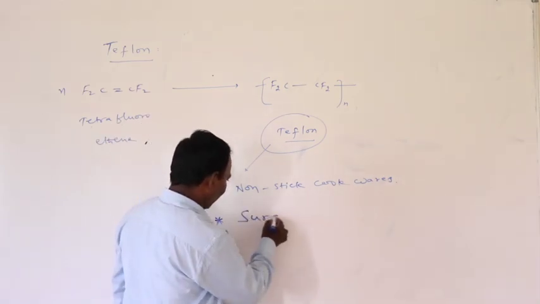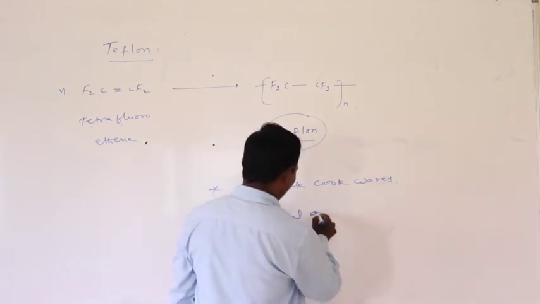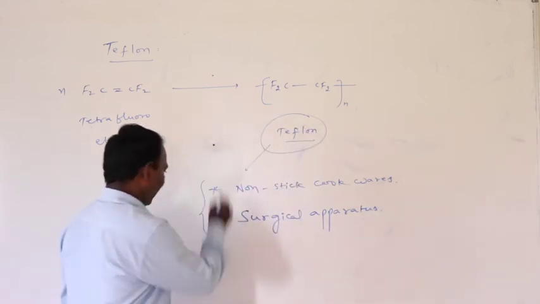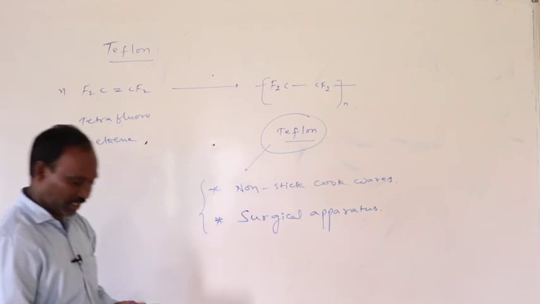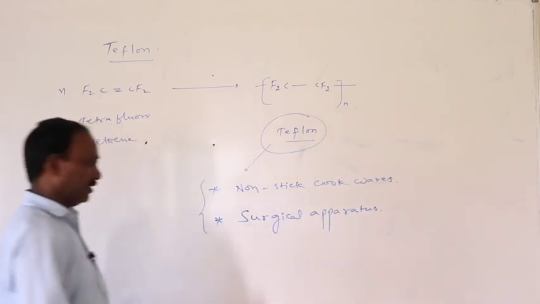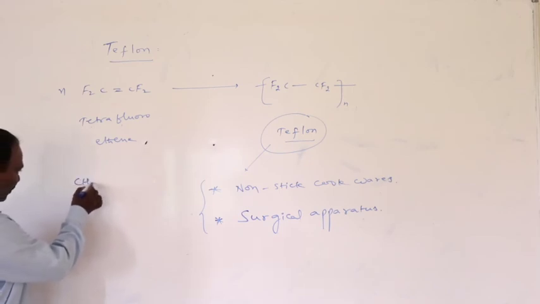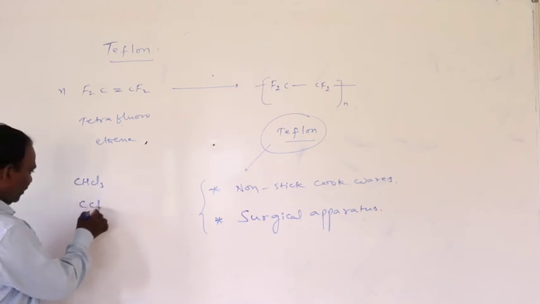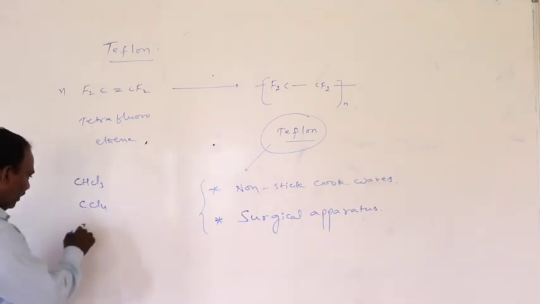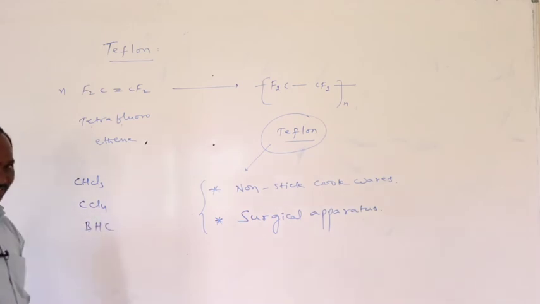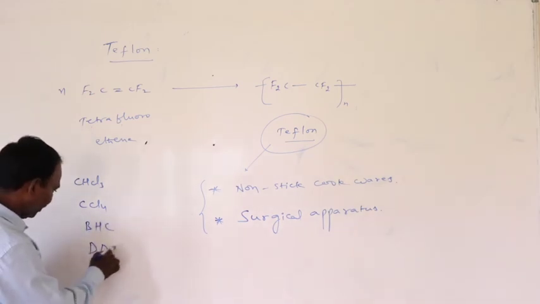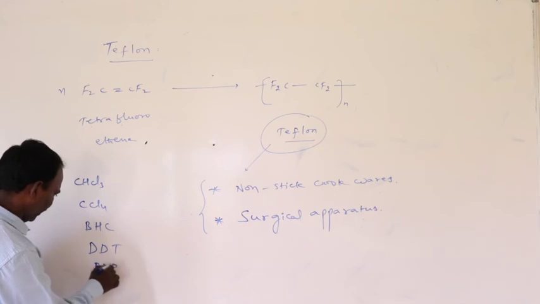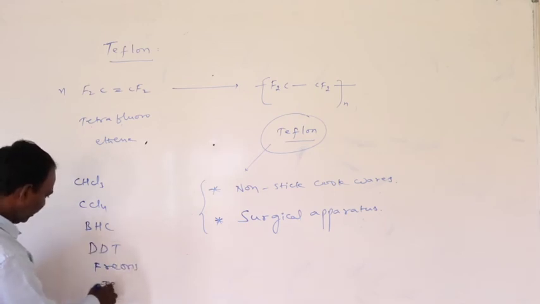The total polyhalogenated compounds are: first, chloroform; second, carbon tetrachloride; third, benzene hexachloride, BHC; fourth, DDT, dichlorodiphenyltrichloroethane; then freons and Teflon.